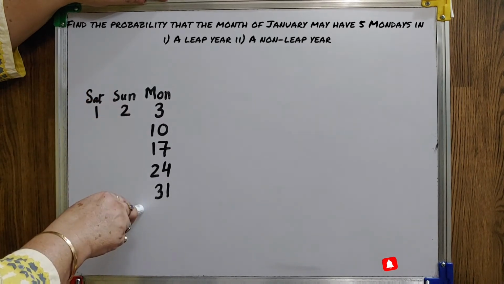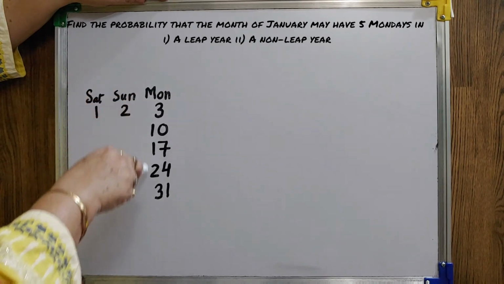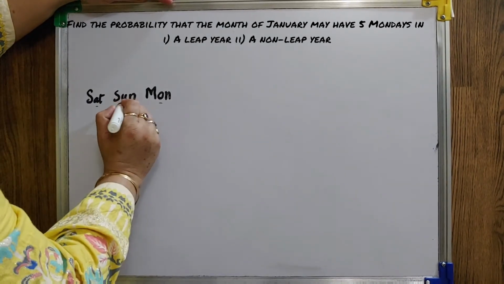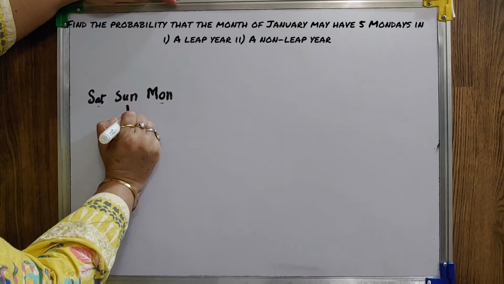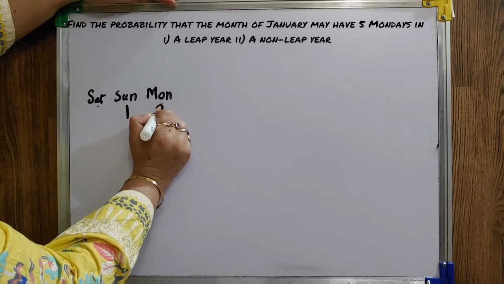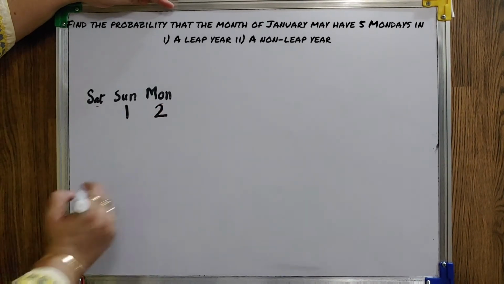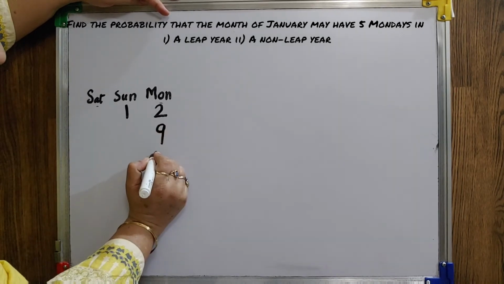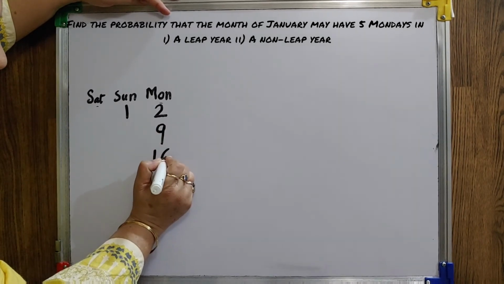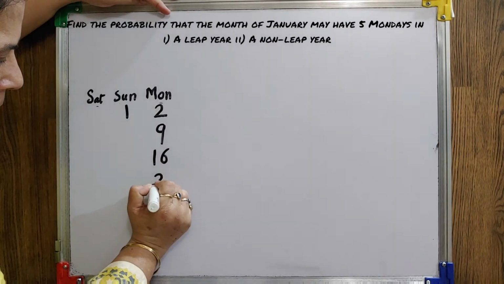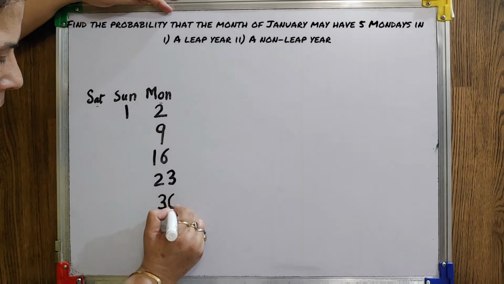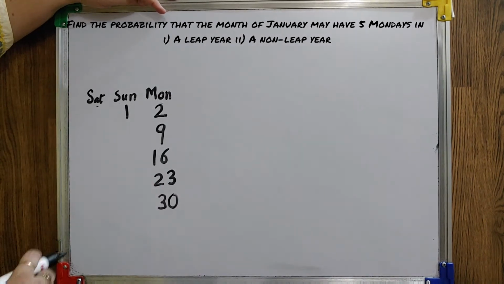Like that till 31st I will have 5 Mondays. If my January starts with Sunday, then 2nd January will be Monday. Next it will be 9, then 16, 23, 30.